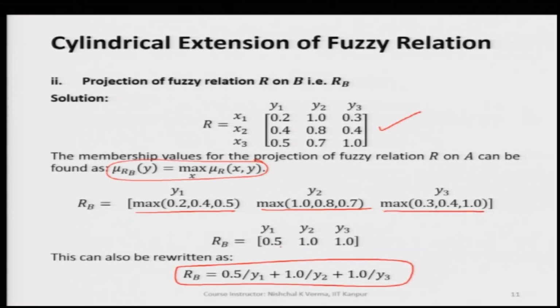This way we are getting 0.5, 1.0, 1.0 as the membership values corresponding to the generic variable values y 1, y 2, y 3, and this way we can quickly get the expression of the fuzzy set for R B, which is the projected